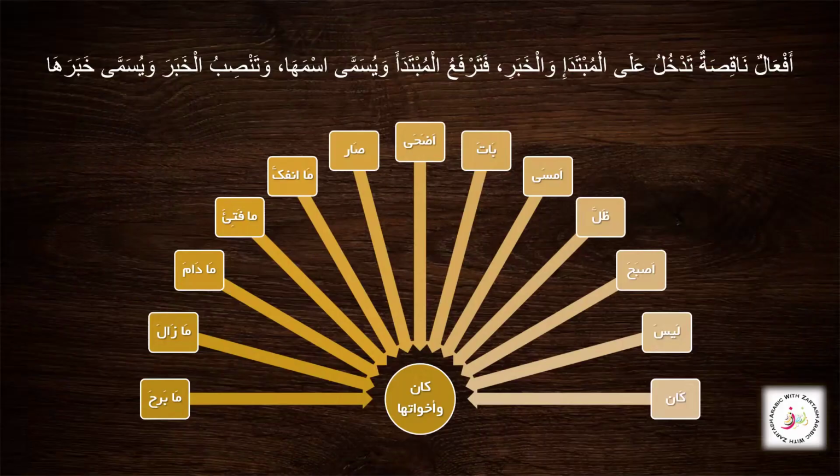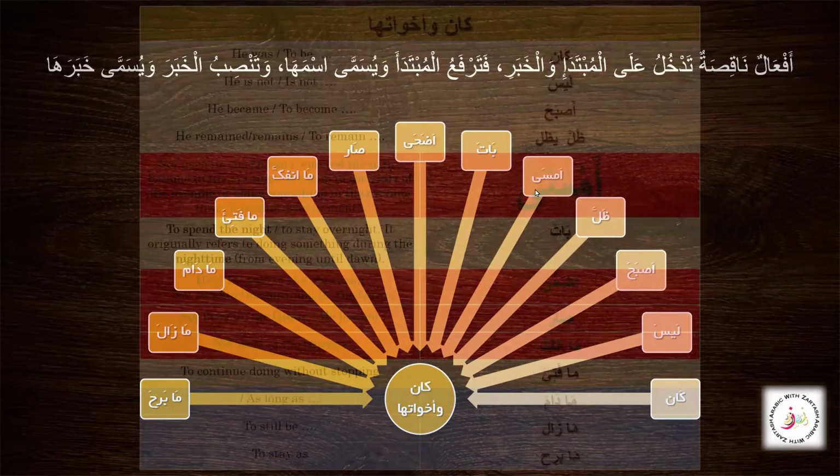So, we have learned that Afal Nakisa, when they enter into a Jumla Ismiya, change the Mubtada and the Khabar into the isim and the khabar of the naqsa that we have used. So we have been learning about most of the Afal Naqsa now, alhamdulillah.